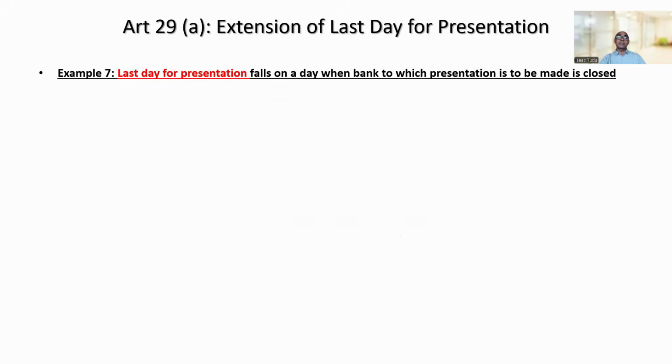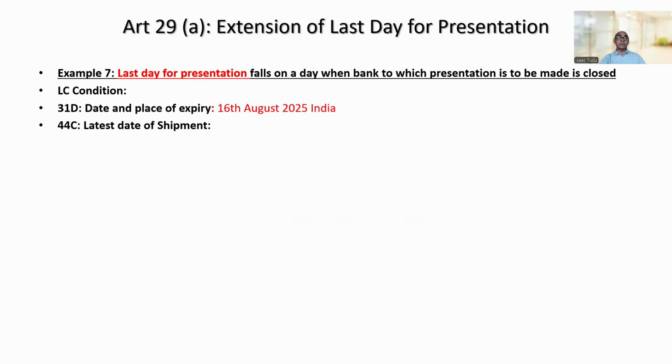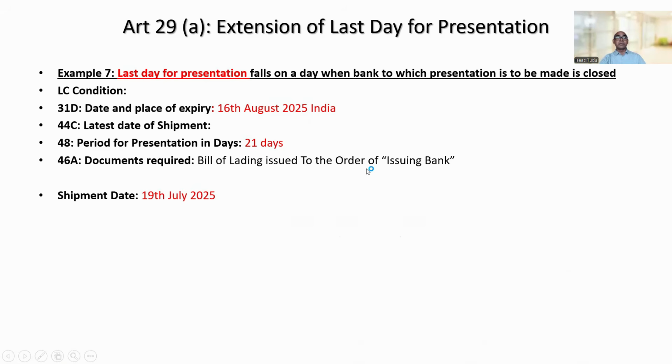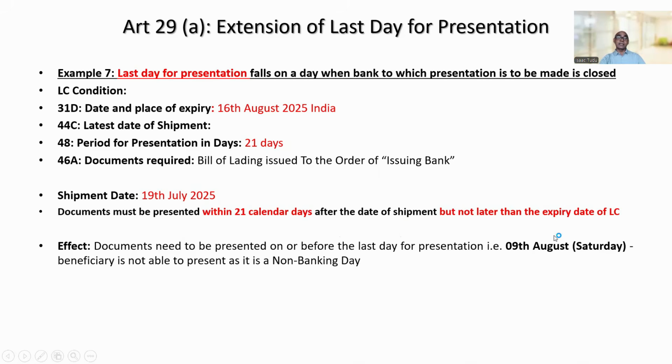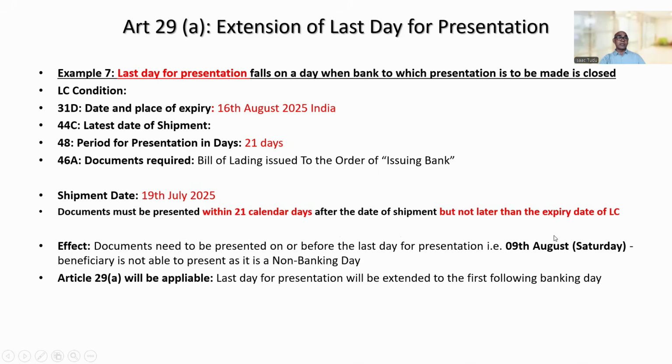Fine. Let us have few more examples on this. So here you can see now it is mentioned 21 days. So if date of shipment is 19 July, we need to count 21 calendar days after 19 July, and you will find the date is 9th August. Same logic principle you need to apply. Article 29A will be applicable because 9th August is non-banking day.